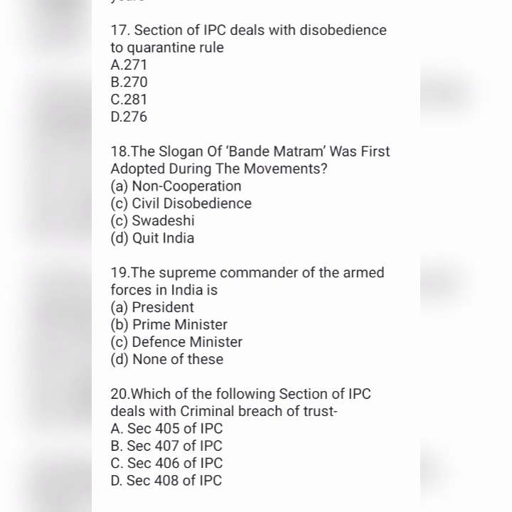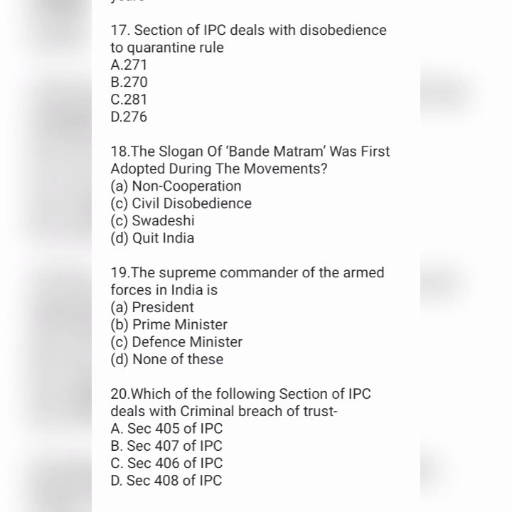അടുത്തത്, the slogan of Vande Mataram was first adopted during the movement. Option A non-cooperation movement, option B civil disobedience movement, option C Swadeshi movement and option D Quit India movement. അടുത്തത്, the supreme commander of the armed forces in India. Option A president, option B prime minister, option C defense minister, option D none of the above.